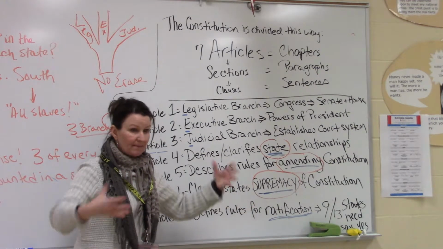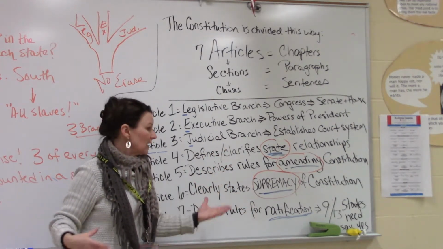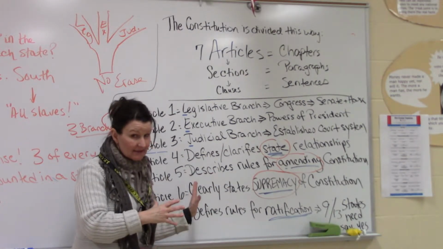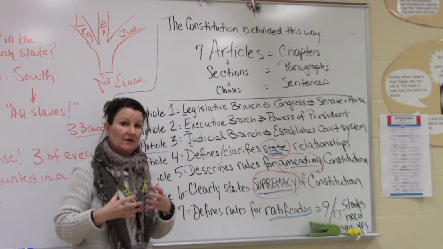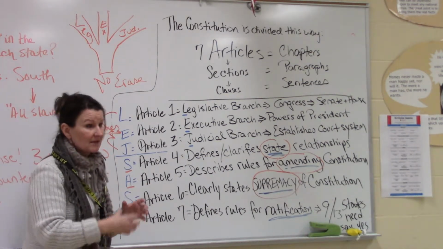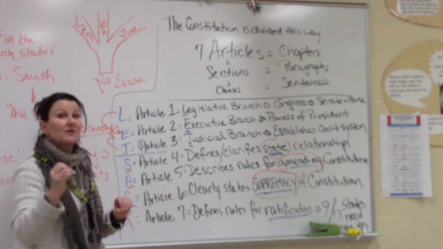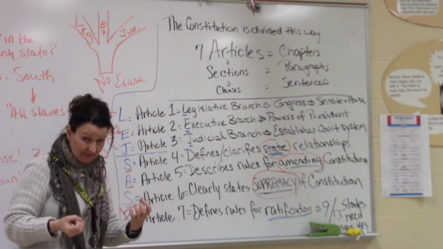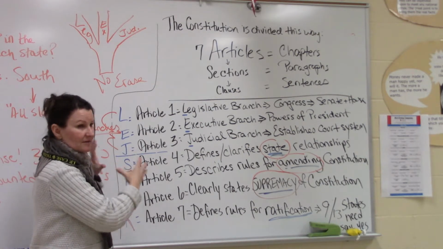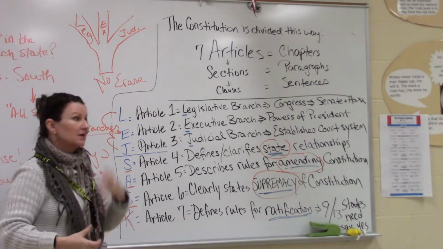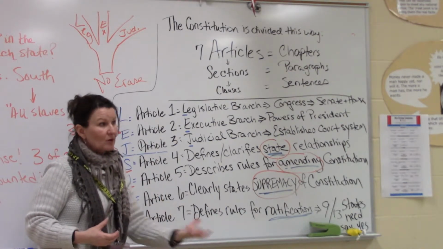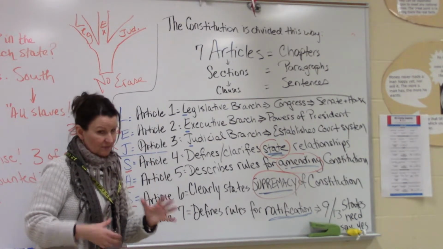They agreed as a body, as a political body, as a convention, that as soon as the 9th state out of the 13 said yes to this, it would become the new government of the United States. Of course, we know that eventually happened, but that ratification process was really controversial. That's where we get the Federalists and the Anti-Federalists fighting with each other about how much power this was giving the central government. The Federalists supported it, the Anti-Federalists didn't. Eventually, they got the Anti-Federalists on board by promising a Bill of Rights, which we haven't learned about yet, but we will.